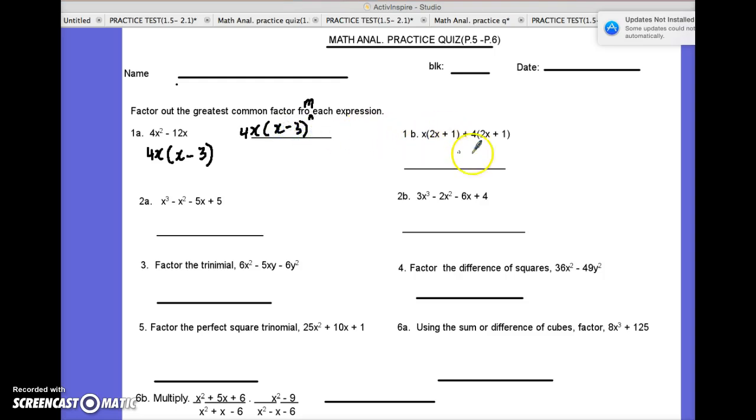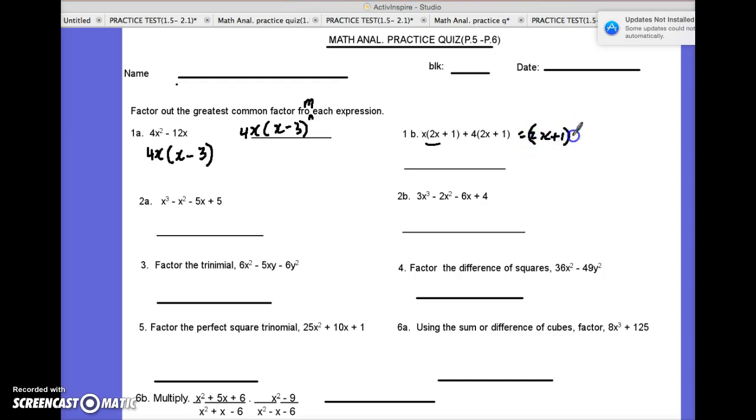How about 1b? 1b is a slightly different looking question. This whole thing here can be considered a term, this cluster, and this another cluster. And so we say what's common to this and this. And when we take a close look, we see, oh, 2x plus 1 is common to both. You should put that in parentheses.